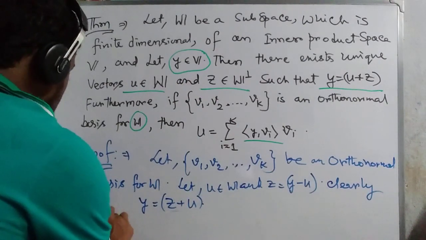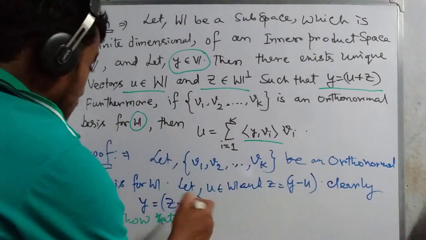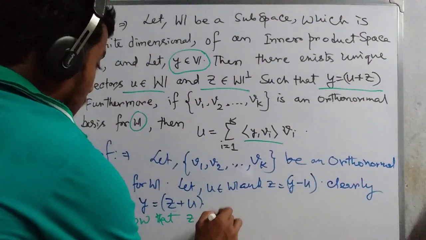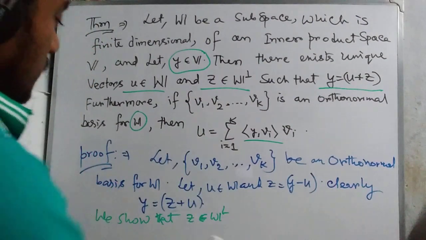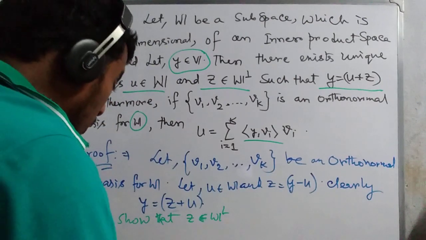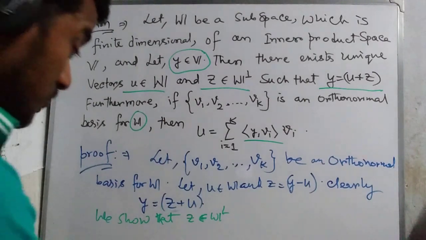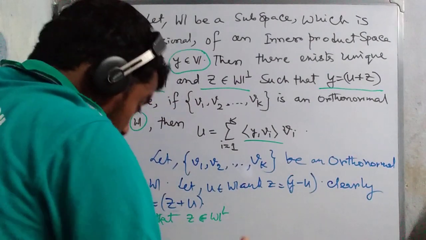Z belongs to W perp. This means we know that every vector of W is perpendicular to Z. That means the inner product of every vector of W with Z becomes 0. I think this one is too easy.